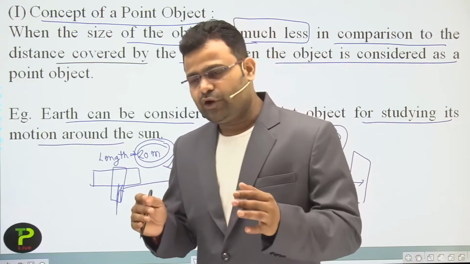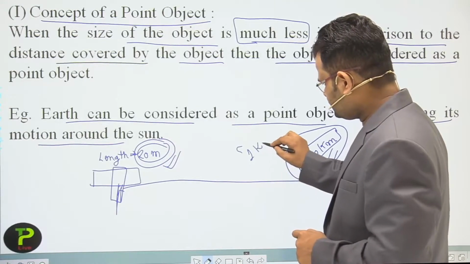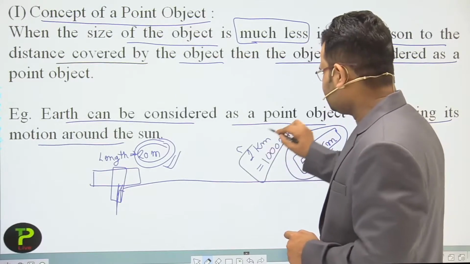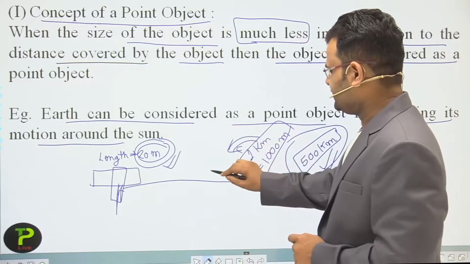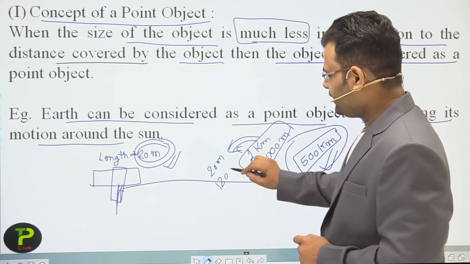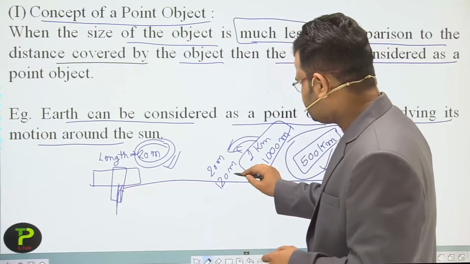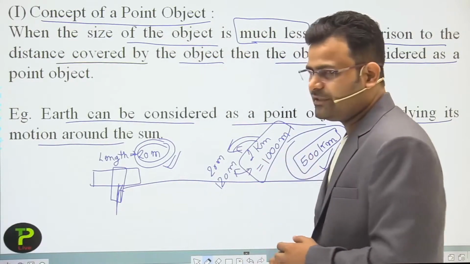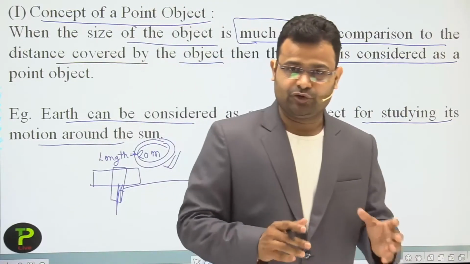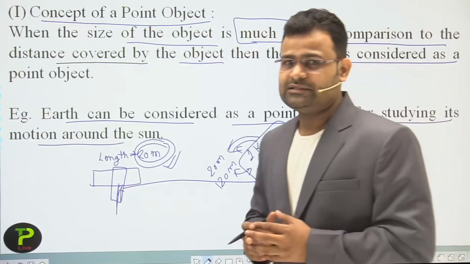Okay, sir. If you are traveling only 1 kilometer, that is 1000 meters, that time we consider the length of an object, just like 20 meters, 120 meters also. Why? Because the comparison between 120 meters, 20 meters and 1000 meters is not negligible. It has some value and some error. If you are not considering the length of an object in that condition, then our answer has some errors.